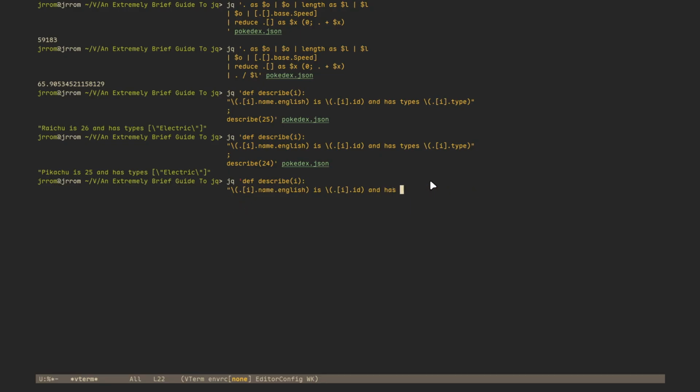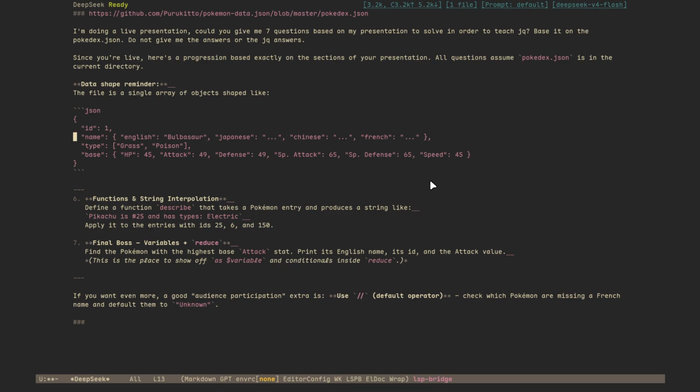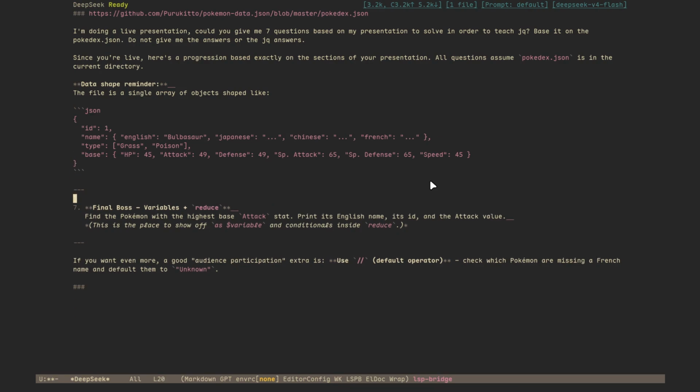Delete. One second. All right, next. Final boss, variables and reduce. Find the Pokemon with the highest attack stat. Print its English name, its ID, and its attack value. It's saying to use reduce. I don't know if we should. Let's see.